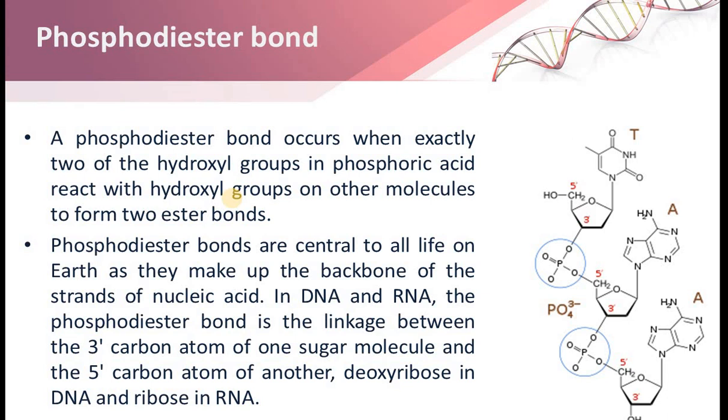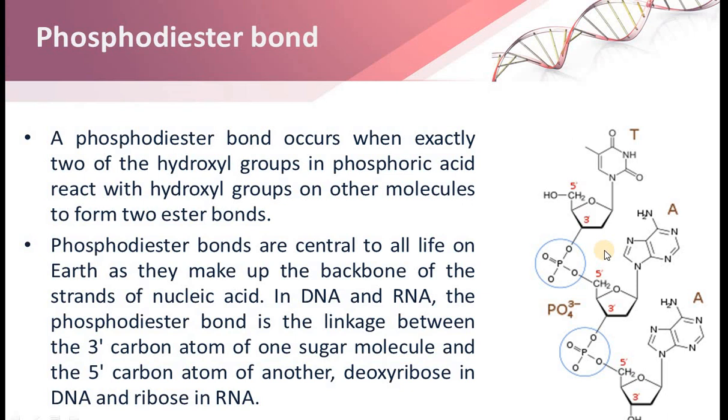Now let us see this particular diagram. What do you mean by phosphodiester bond? You have to remember, in DNA there will be two bonds. One is the hydrogen bond and the second is the phosphodiester bond. A phosphodiester bond occurs when exactly two of the hydroxyl groups in phosphoric acid react with the hydroxyl groups of other molecules to form two ester bonds. Phosphodiester bonds are central to all life on earth, as they make up the backbone of the strands of